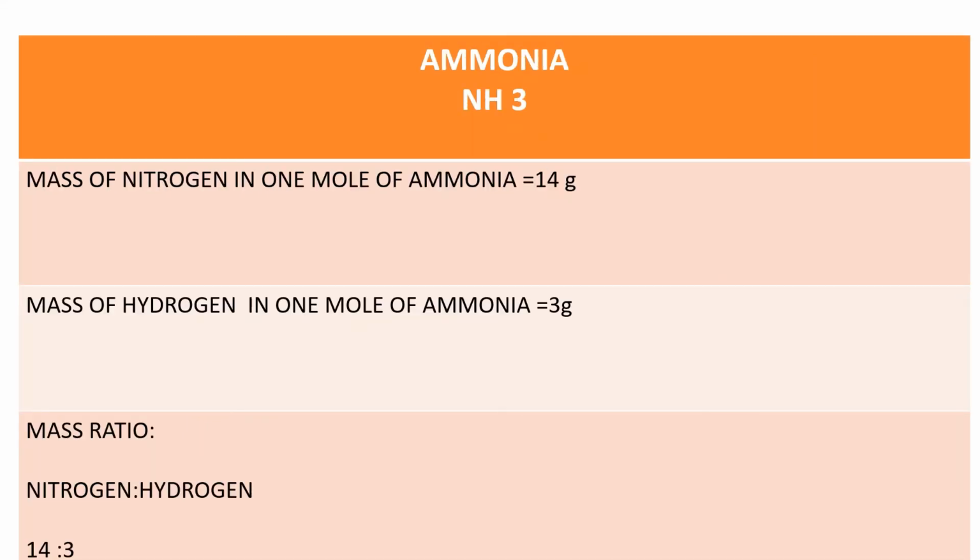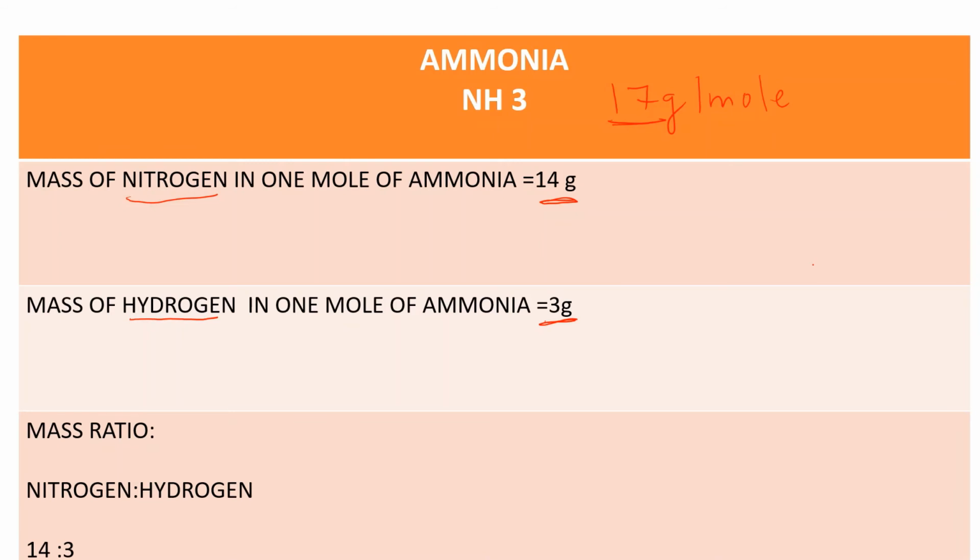The next example here is ammonia. Now, ammonia has a molar mass of 17 grams per mole. So if I have 17 grams of ammonia, then I have 14 grams of nitrogen and 3 grams of hydrogen. The molar mass of nitrogen atom is 14 gram per mole and the molar mass of hydrogen atom is 1 gram per mole. So 3 atoms of hydrogen makes it 3 grams per mole.